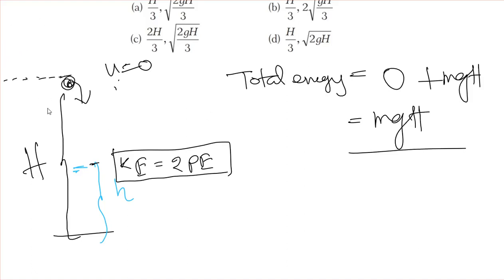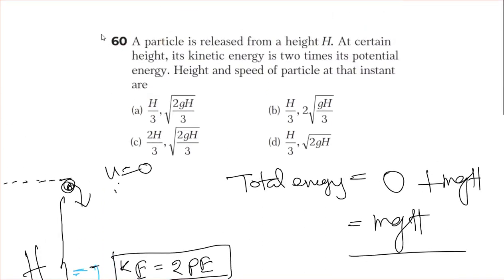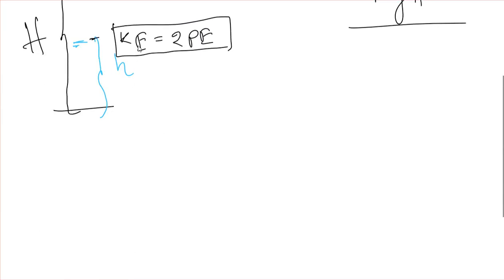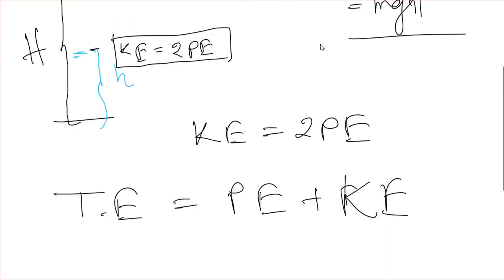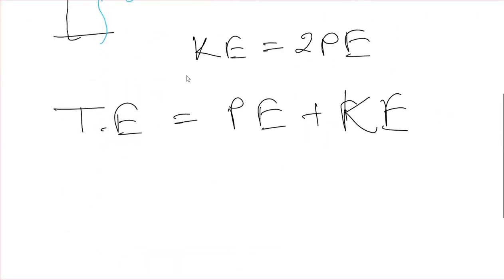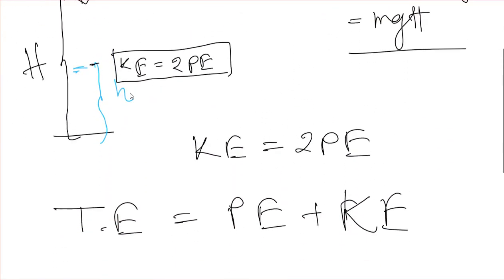So now एक कंडीशन दिया गया है क्वेश्चन में, that kinetic energy is 2 times of potential energy. Okay, so as we rewrite this, the kinetic energy is 2 times of potential energy. Okay, so we know that total energy is always potential energy plus kinetic energy at any point. इन दोनों का सम होता है total energy.